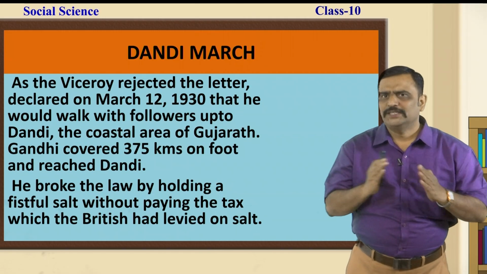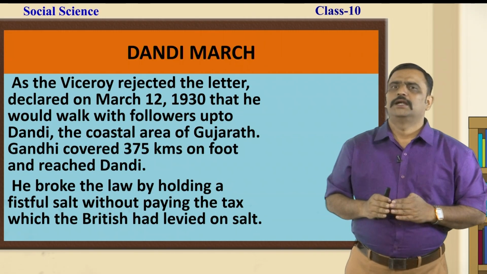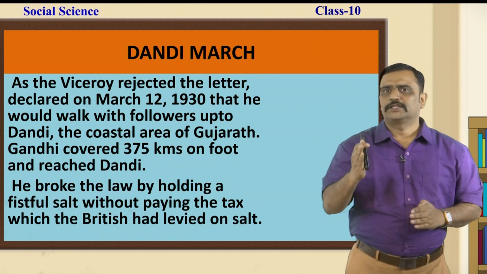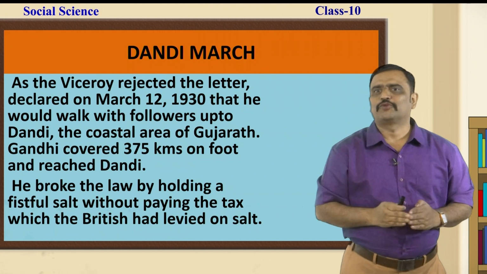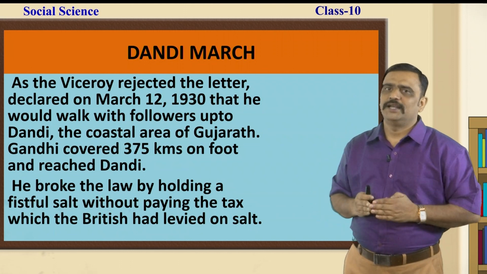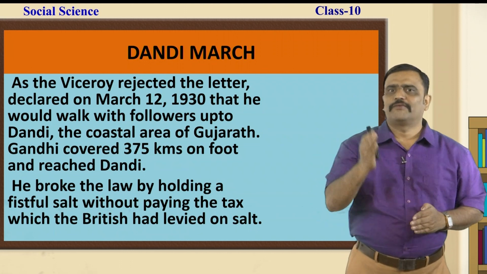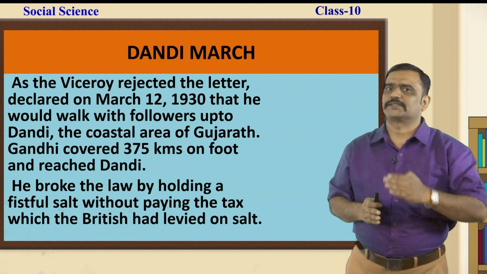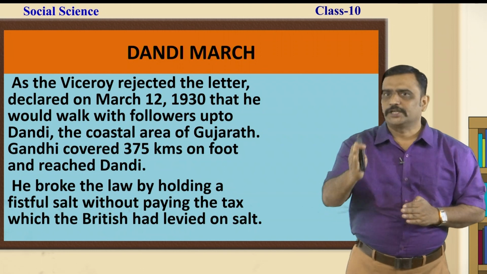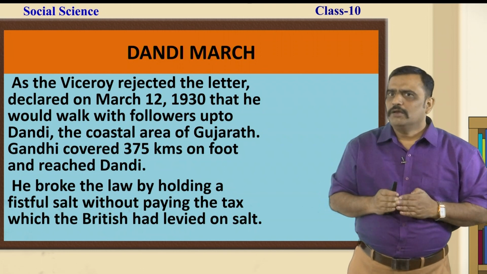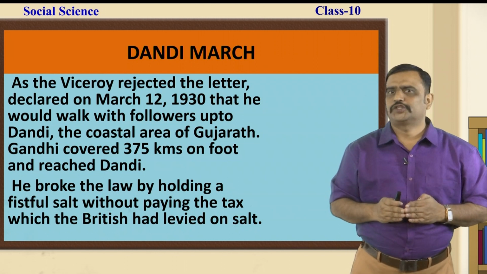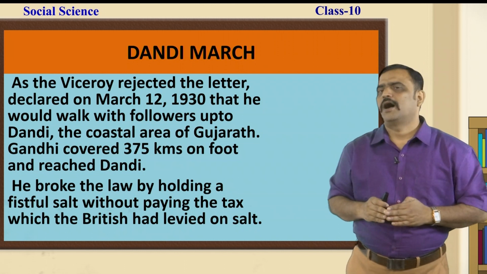As the Viceroy rejected the letter, Gandhiji declared on March 12, 1930, that he would walk with followers up to Dandi, the coastal area of Gujarat. Gandhiji covered 375 kilometers on foot and reached Dandi. He broke the law by holding a fistful of salt without paying the tax which the British had levied on salt.